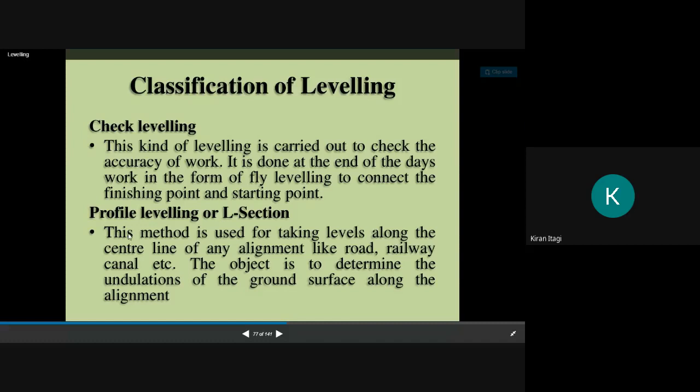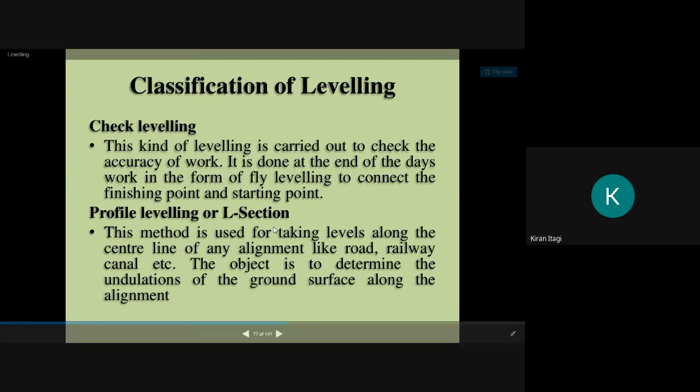Then we have profile leveling or L leveling. Profile leveling is most suitable in road construction and railway track construction, etc. This method is used for taking the levels along the center line of any alignment like roads, railways, canals, etc. Say the road width is around 3 meters.